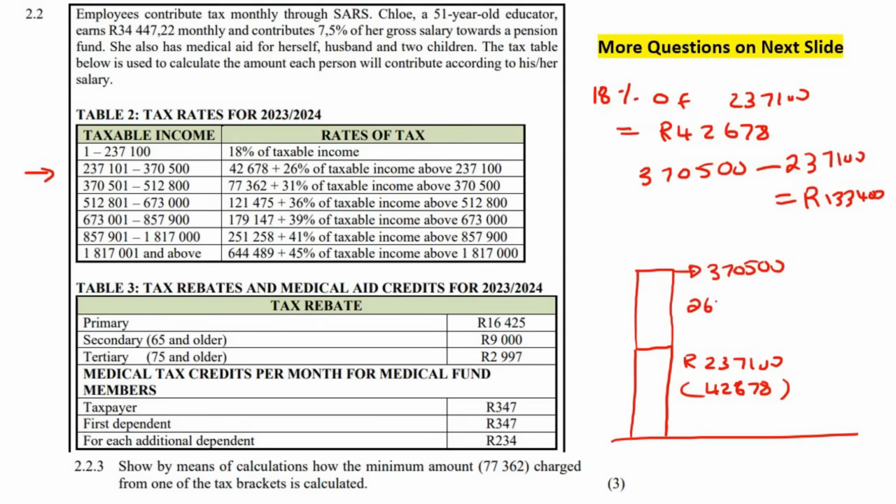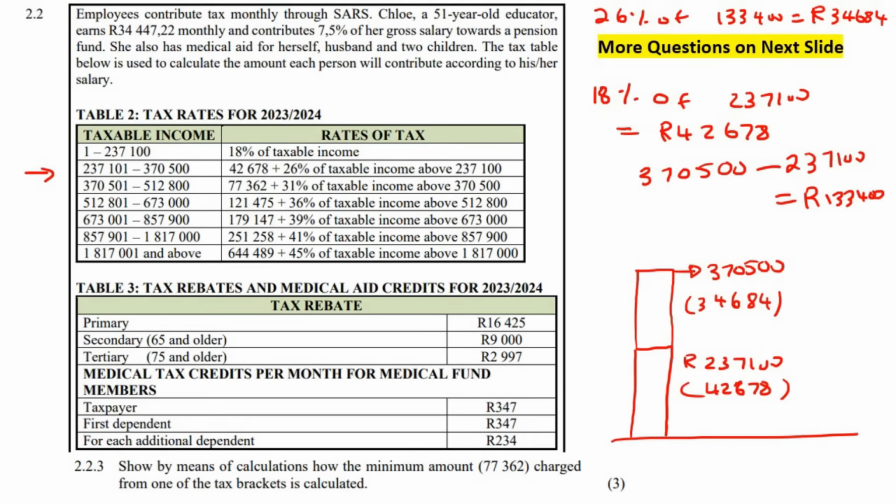So we're going to work out what is 26% of that number. So what is 26%? Let's do that calculation here. What is 26% of, what did we say? 133,400. Now if you work that out, you get 34684. So that is the amount of tax that you would pay in this bracket. So how much tax does this person pay altogether if they get up to here? Well, you just add these two numbers together, and you are literally going to get that amount over there.